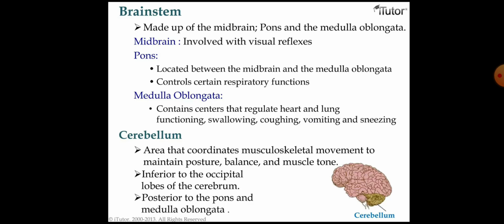Next is our cerebellum. The cerebellum is an area that coordinates musculoskeletal movement to maintain posture, balance, and muscle tone. It is inferior to the occipital lobes of the cerebrum, posterior to the pons and the medulla oblongata. Okay, this is its location.